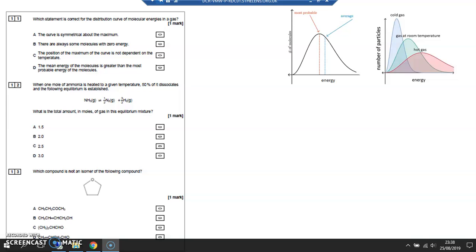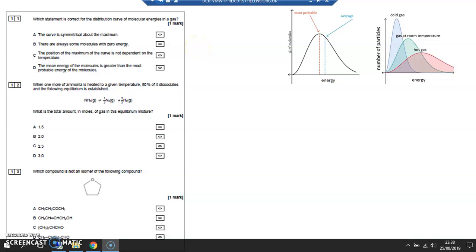Notice they all go through the origin because no particles have zero energy, and they should never touch the x-axis again. I notice a couple of the graphs there do actually touch the x-axis, but they should never touch the x-axis again because there's always some particles with a very high energy irrespective of what temperature it is. So let's have a look which one is correct.